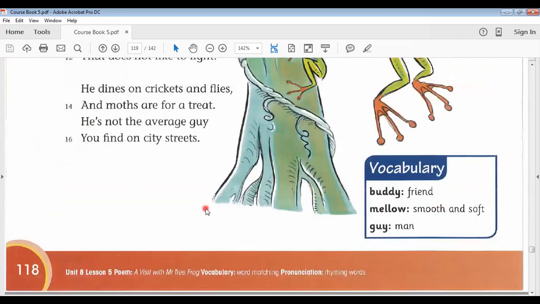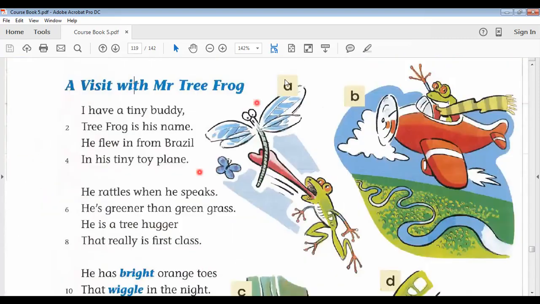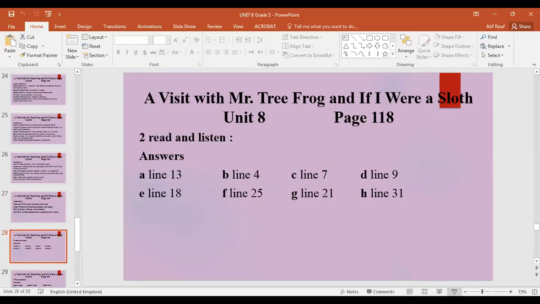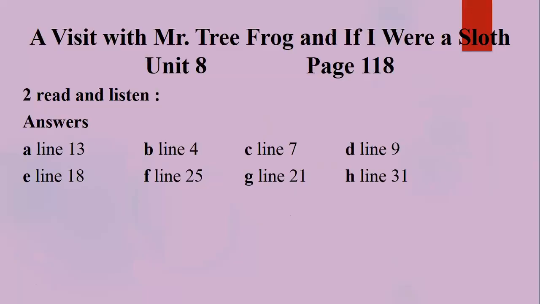So that was the poem, and then we matched these illustrations with the lines in the poem. Then I displayed the answer as well. So here is the answer on your screen right now for activity 2.